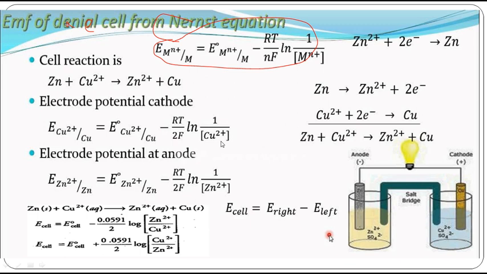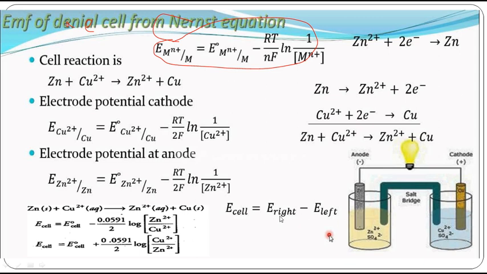What is Mn plus here? Copper. We are writing for copper. Similarly, I have to write for zinc: E naught minus RT by 2F into ln 1 by zinc. Now what is E cell? E right minus E left.